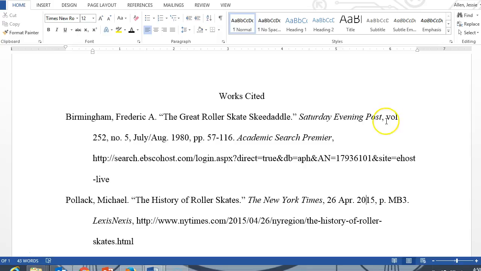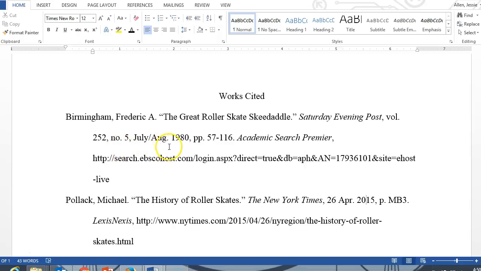Some magazines have volume and issue numbers. Some will not. So in some cases you will skip this. But this particular magazine does have a volume and issue number. So we write it like this, VOL period 252. And then the issue number is 5. We would just write NO period 5.